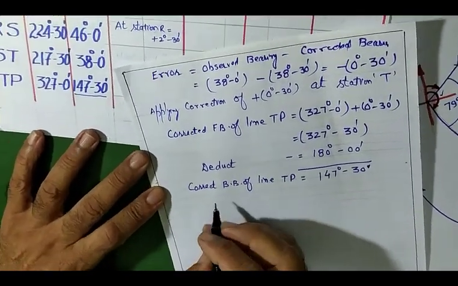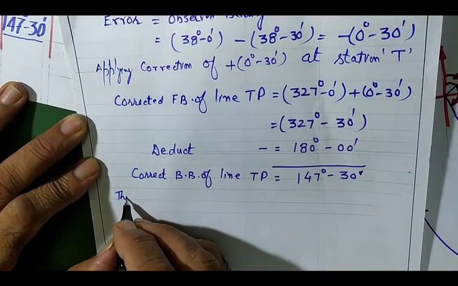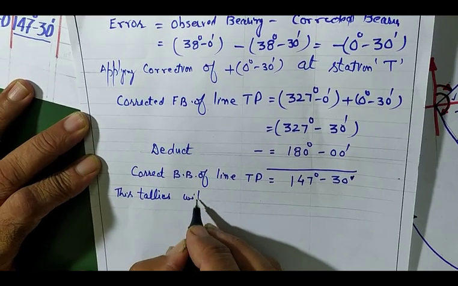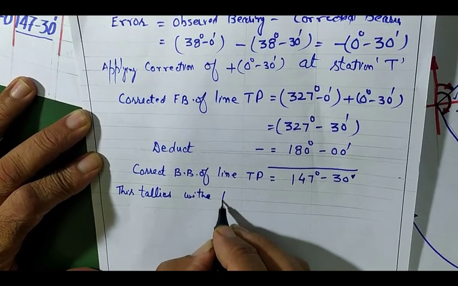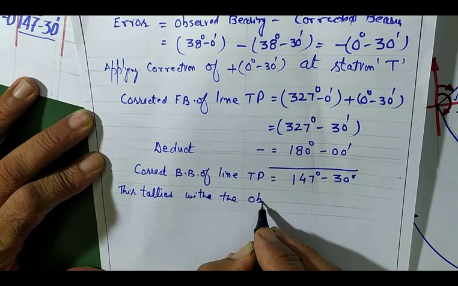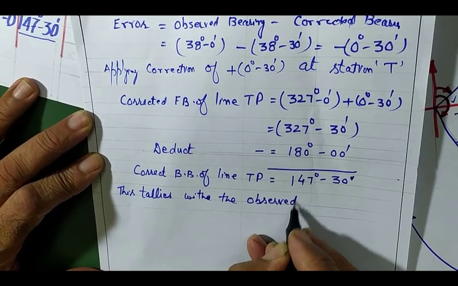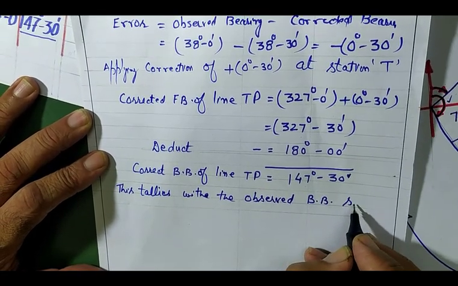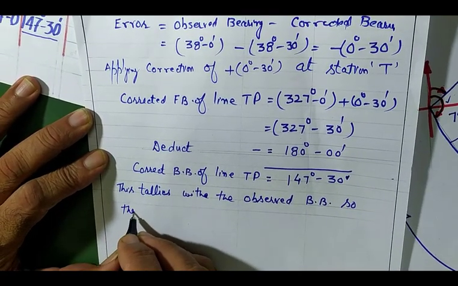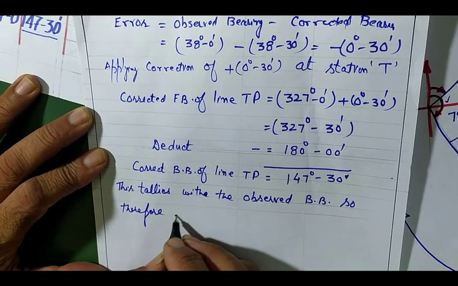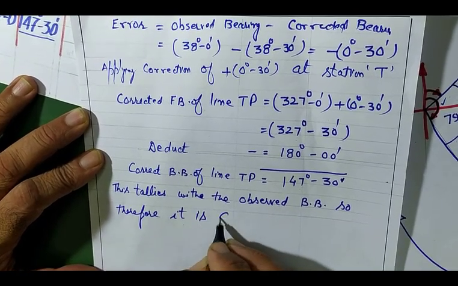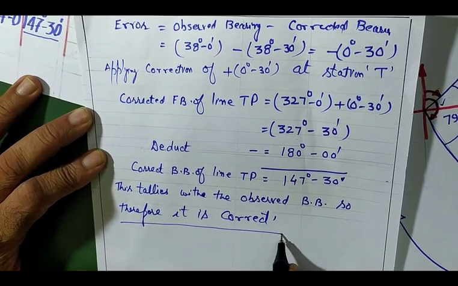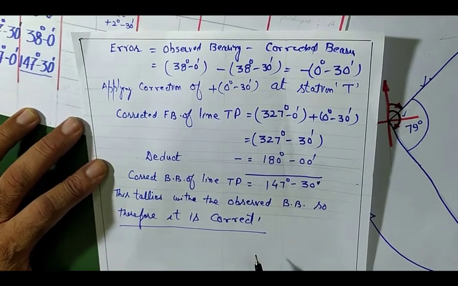So you can write this tallies with the observed back bearing, therefore it is correct. So this is the way how we can calculate the corrected bearings of the lines.